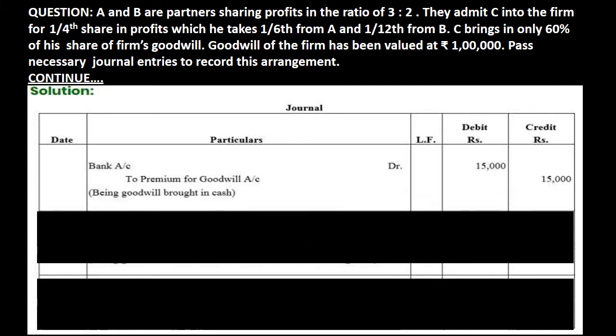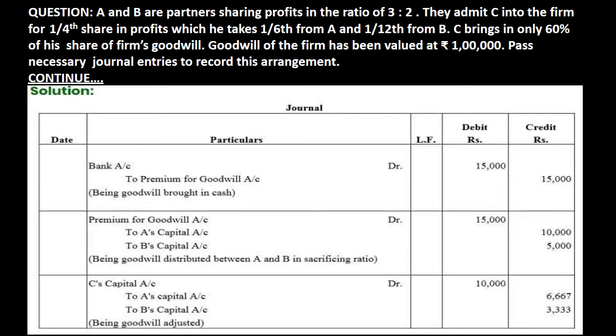First entry for bringing 60% amount of goodwill. When new partner brings 60% amount, that entry will be bank account debit to premium for goodwill. And that 15,000 comes from that working note which was given on previous slide. Next entry is for distributing that goodwill. When we distribute that goodwill, we will get entry premium for goodwill to A and B.